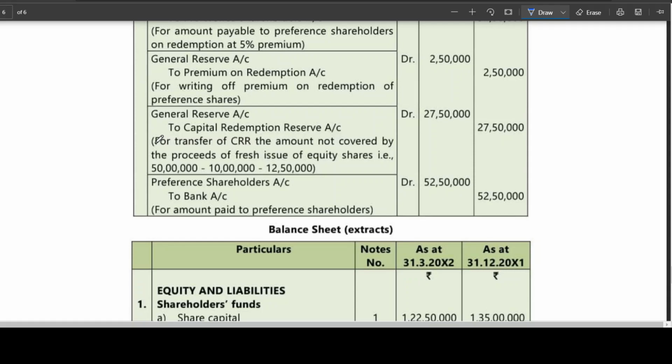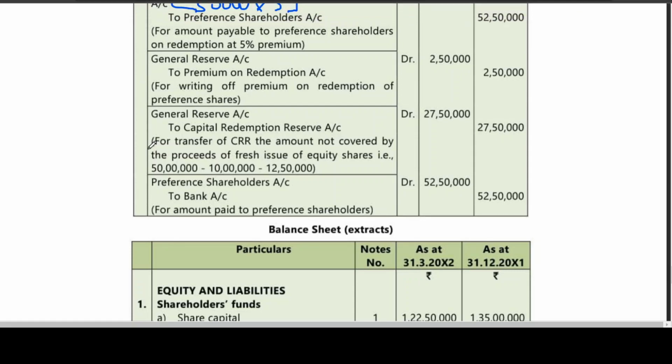Which are nothing but general reserve, P&L account credit balance, dividend equalization fund, etc. In the previous problem we assumed free reserve as P&L account. Here in the problem they have given you general reserve. So 27,50,000, I have told you how you got it. This is for adjusting the loss. So 27,50,000 plus 2,50,000 are adjusted from general reserve. Then the entry will be preference shareholders account debit to bank account.